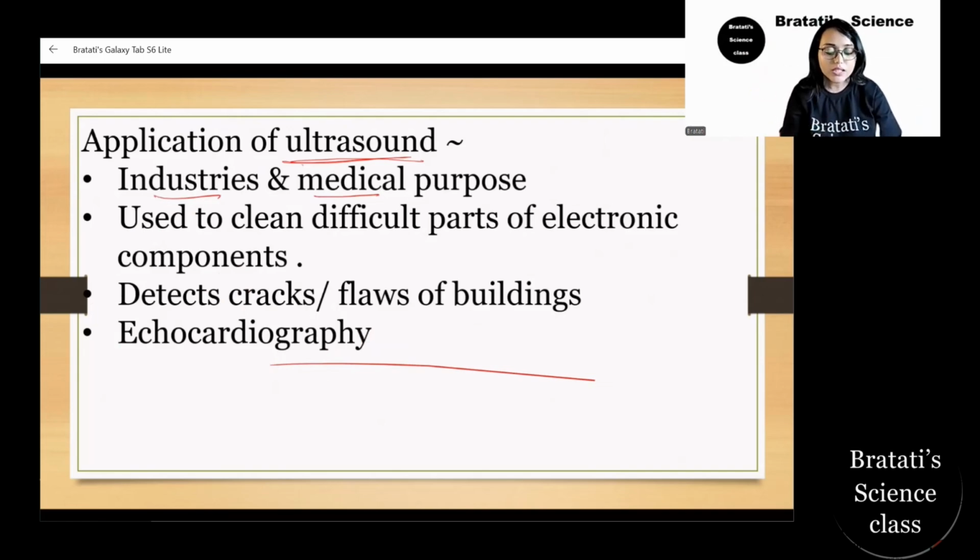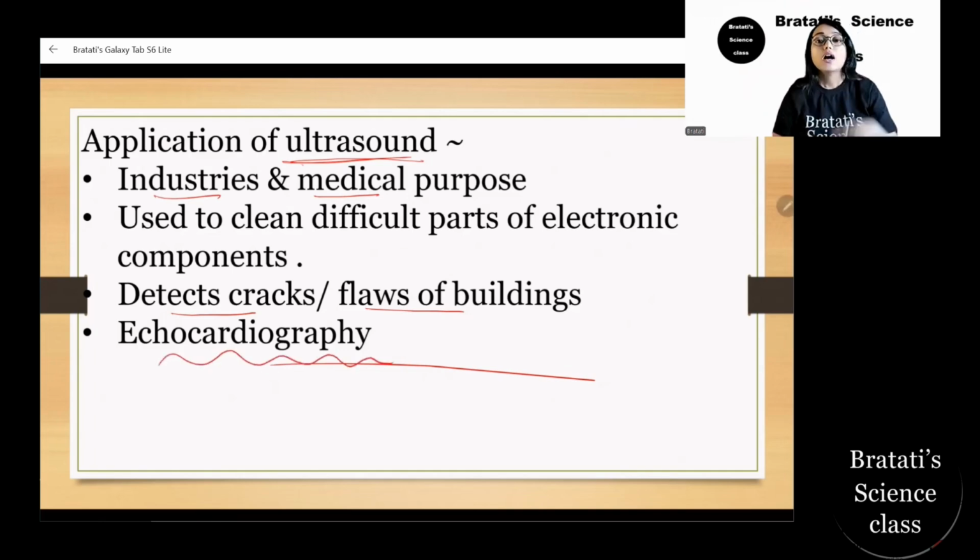Even it helps to detect cracks and flaws in buildings during the construction process. You might have seen them generating that peculiar sound, and with the sound they are checking whether there is any crack. After the building is complete, finding faults or cracks is not going to help. It's better to check beforehand, and if any fault is there, rectify it, then proceed.